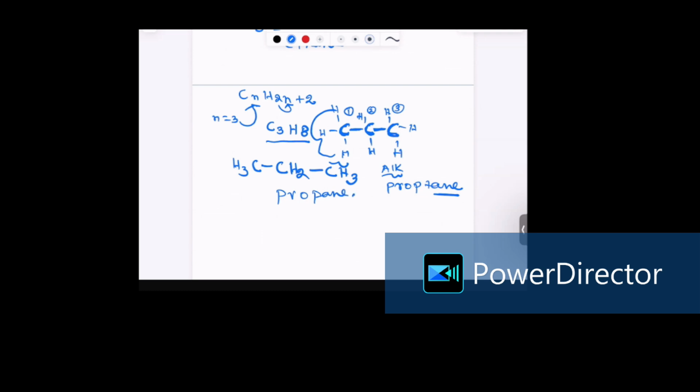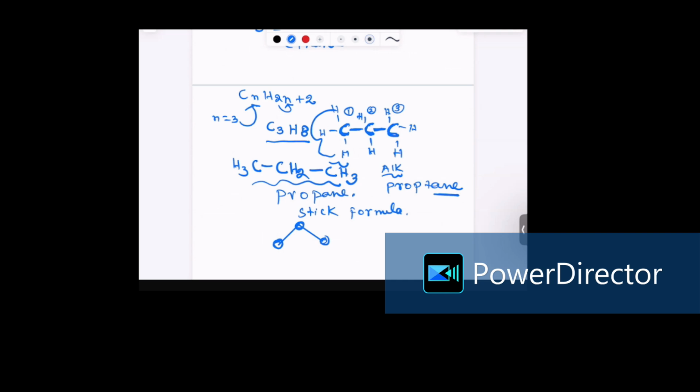Now, there is another formula to represent alkane. That's called the stick formula. To write the stick formula, you have to see how many carbons are there in the molecule. We have 3 carbon. So to write the stick formula, you put your pen on the paper. When you put that dot, that is 1 carbon, then 2 carbon, 3 carbon. So we have 1 carbon here, 2 carbon here, the third carbon here.